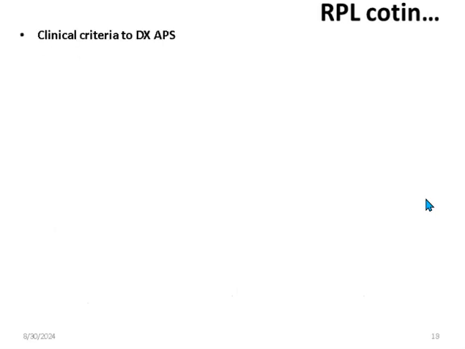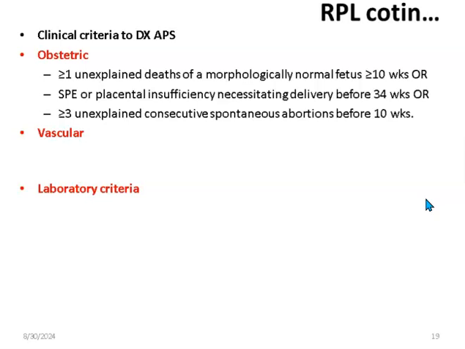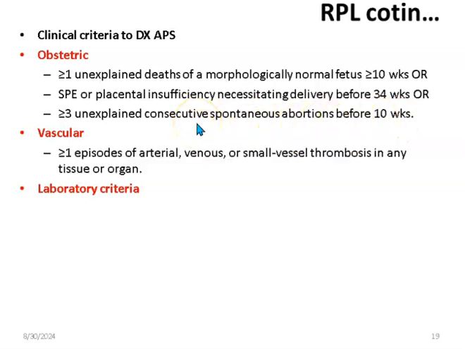To diagnose antiphospholipid antibody syndrome, we have clinical criteria. The first part of the criteria is obstetric criteria, vascular and clinical criteria. Obstetric criteria is these three things: more than one unexplained morphologically normal fetal loss at more than 10 weeks of gestation, or severe preeclampsia or placental insufficiency necessitating delivery of a baby before 34 weeks, or three or more unexplained abortions before 10 weeks.